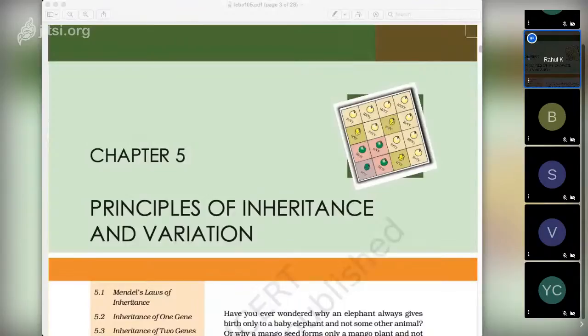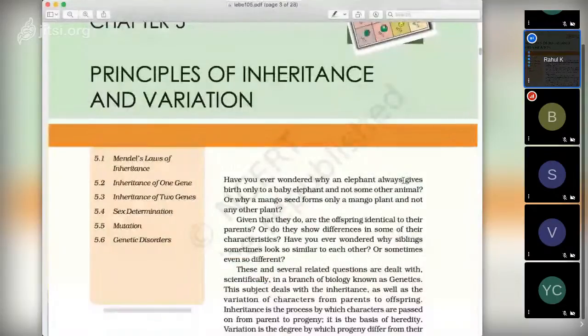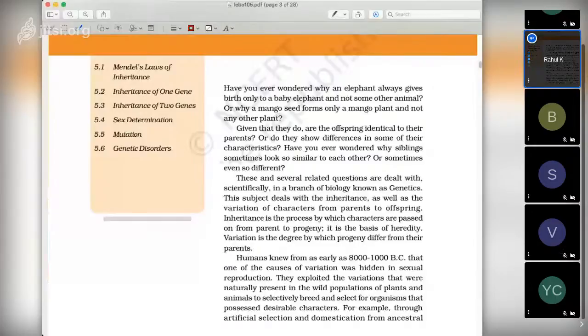As we all know, NCERT always starts its introduction with some questions. For example, why does an elephant always give birth to an elephant, and why does a mango seed give rise to a mango tree? Such kinds of questions are asked. These questions lead to answers which are related to genetics. These questions are answered by understanding inheritance.